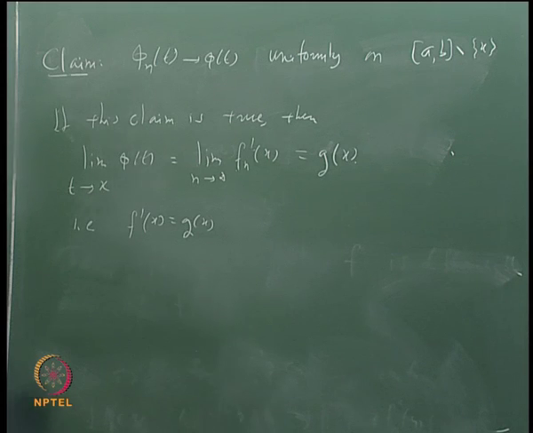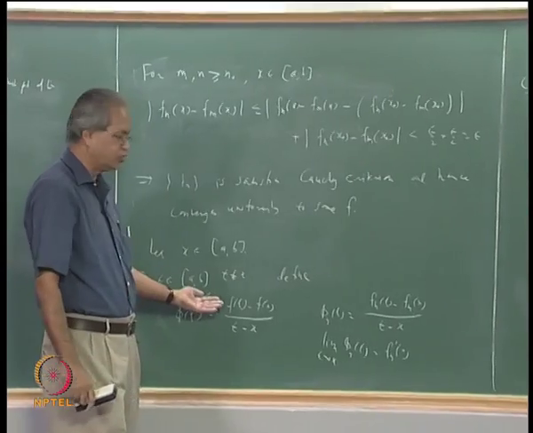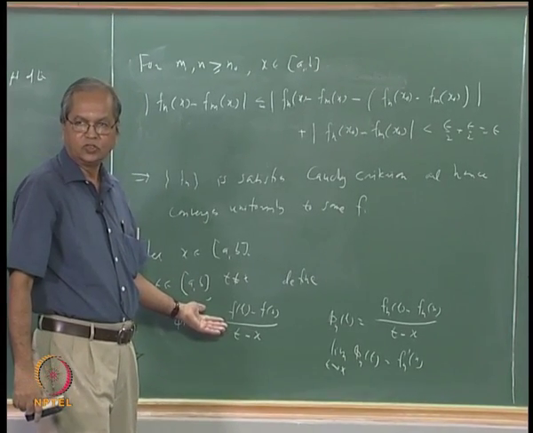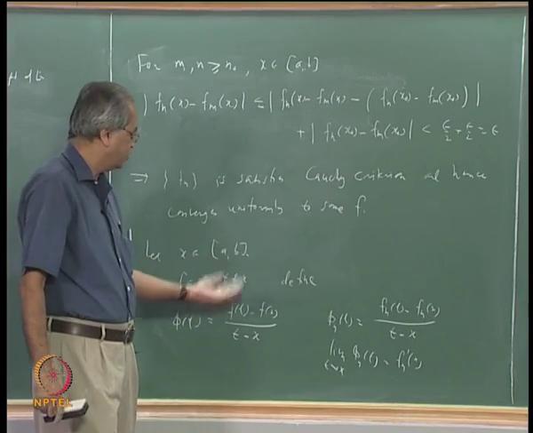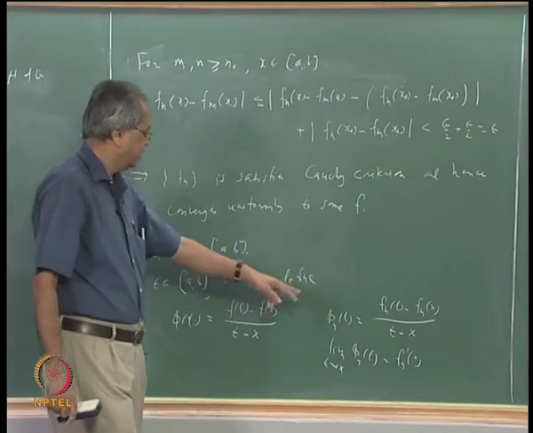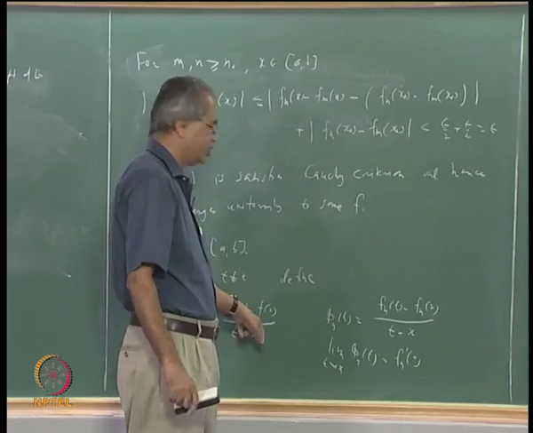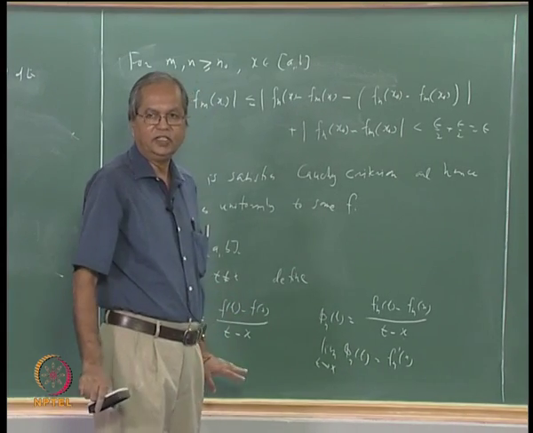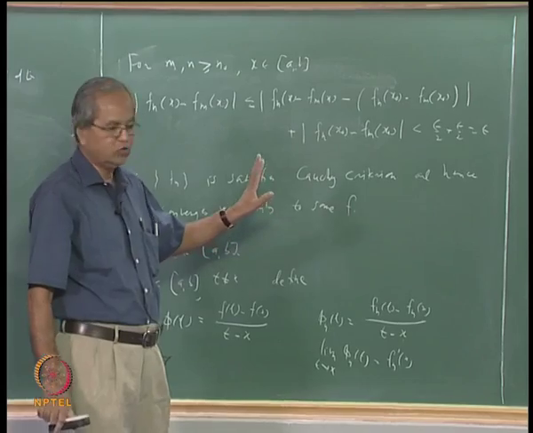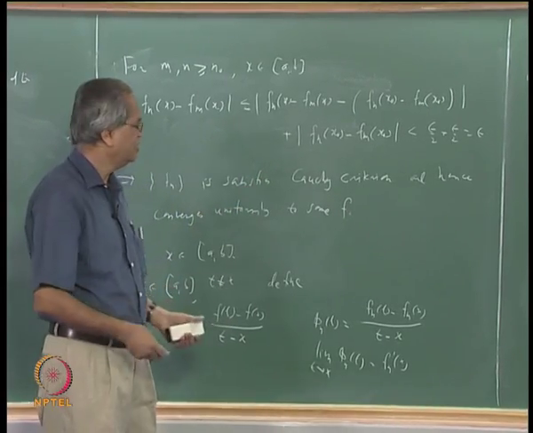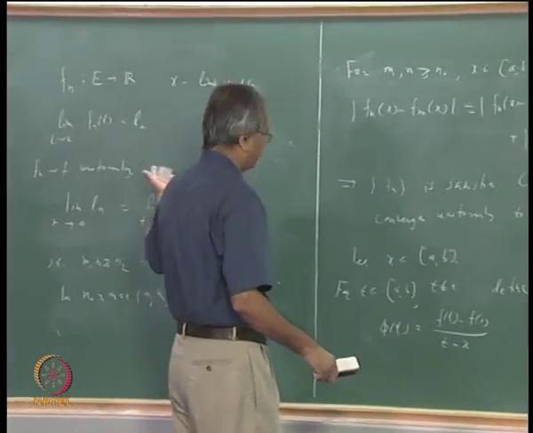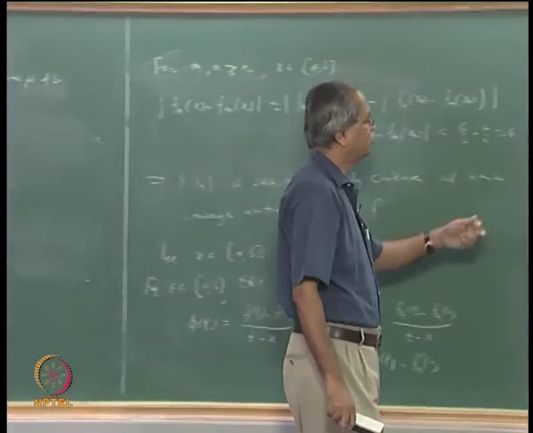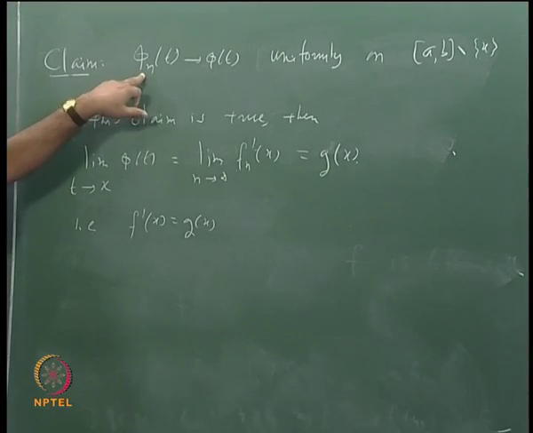We want to show that phi n converges. Remember, phi n t converges to phi t pointwise. There is no problem about that, because we already showed that Fn converges to F uniformly. So Fn t will converge to Ft, Fn x converges to Fx. So the only thing really to show is that phi n converges uniformly, and we shall use the same technique as we have done earlier. That is, we shall show that phi n satisfies the Cauchy criterion.